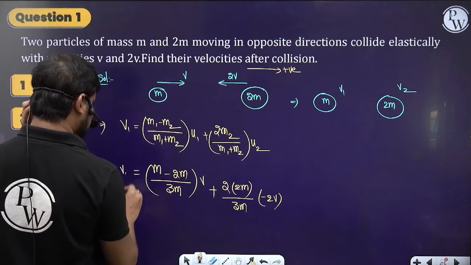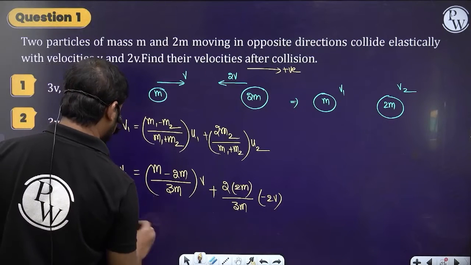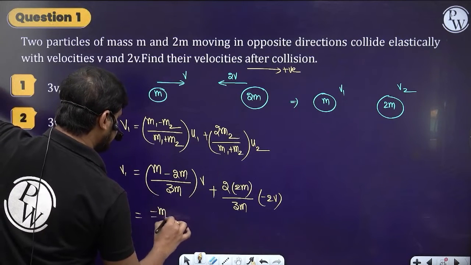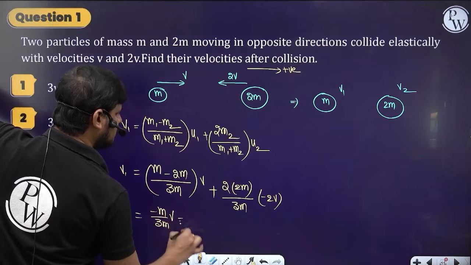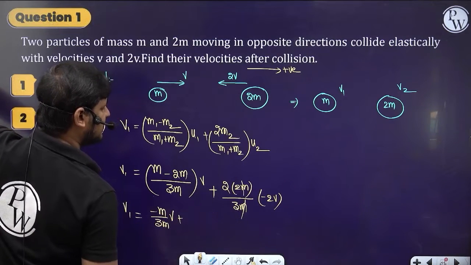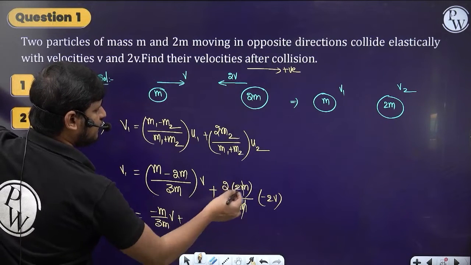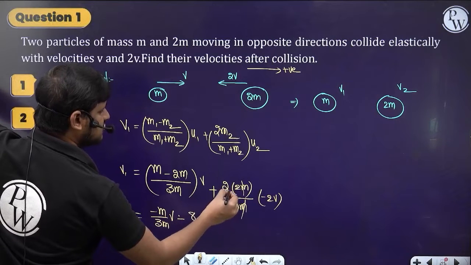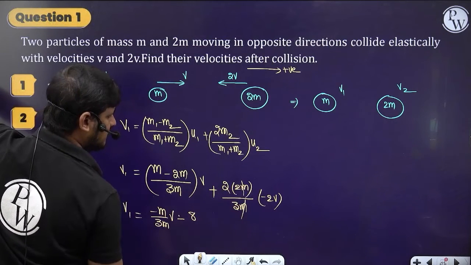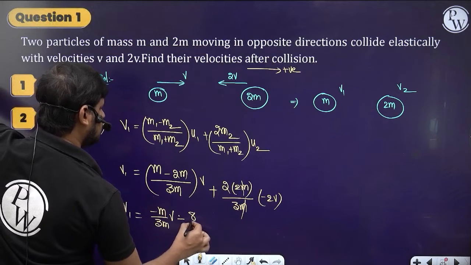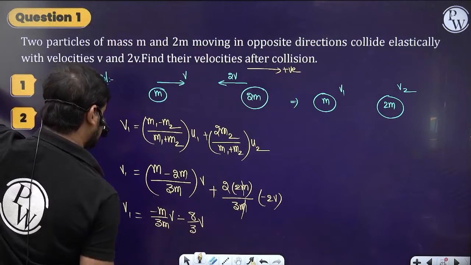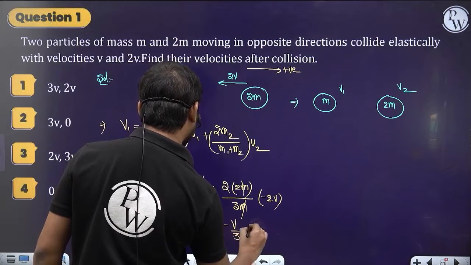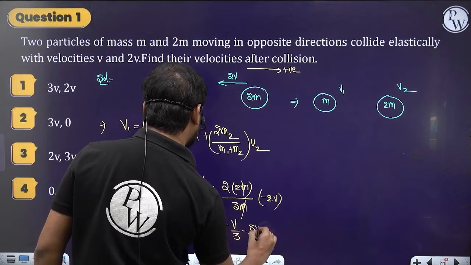So v1 is equal to m minus 2m, which is minus m by 3m into v. Here m cancels, so we get minus v by 3, and 2 into 2 is 4, 4 into 2, minus 8 by 3v, so minus 8v by 3.